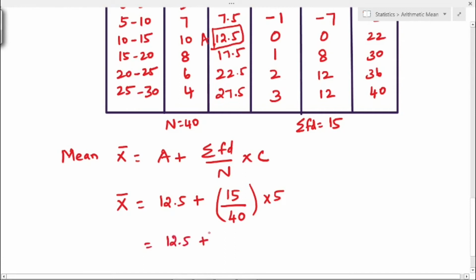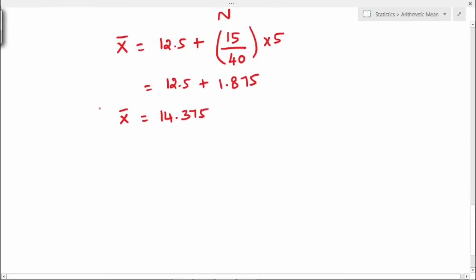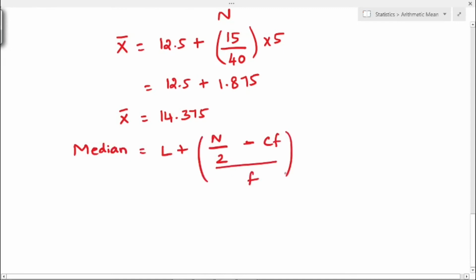So if you solve, you will get 12.5 plus 15 into 5 divided by 40. So the value is 1.875. So if you add these two, you will get the mean value, that is x bar equal to 14.375. This is the value of mean. Next we have to find the value of median. Median is L plus n by 2 minus cumulative frequency divided by F into C.